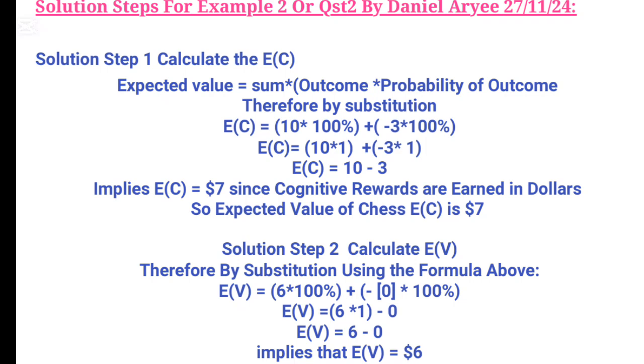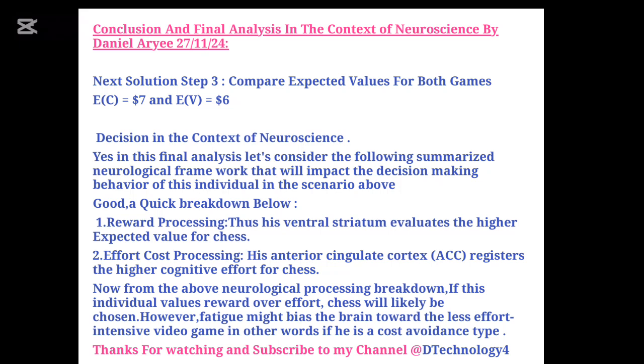Alright, next. Solution step 3, let's compare the expected values for both game options. Thus, the expected value of playing chess is $7, whereas that of playing a video game is $6. So in the final analysis, let's consider the following neurological framework that will impact the decision-making behavior of this individual in the scenario above in a summarized form. Good. A quick breakdown below.